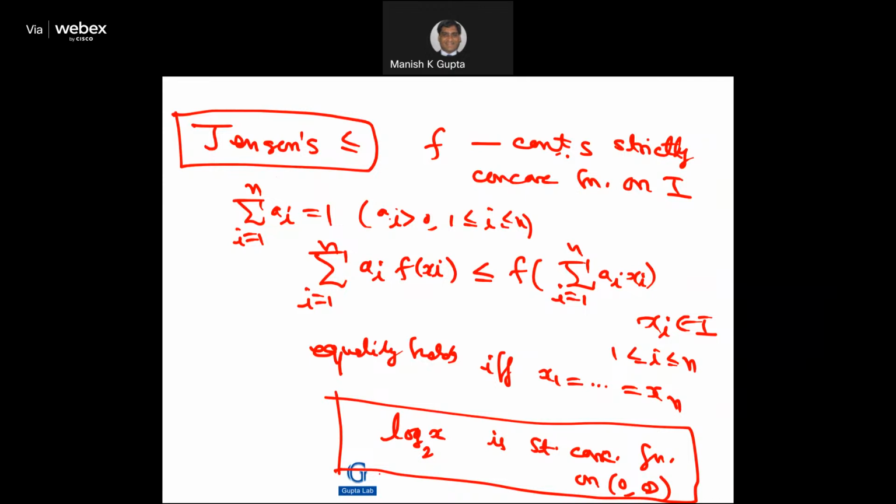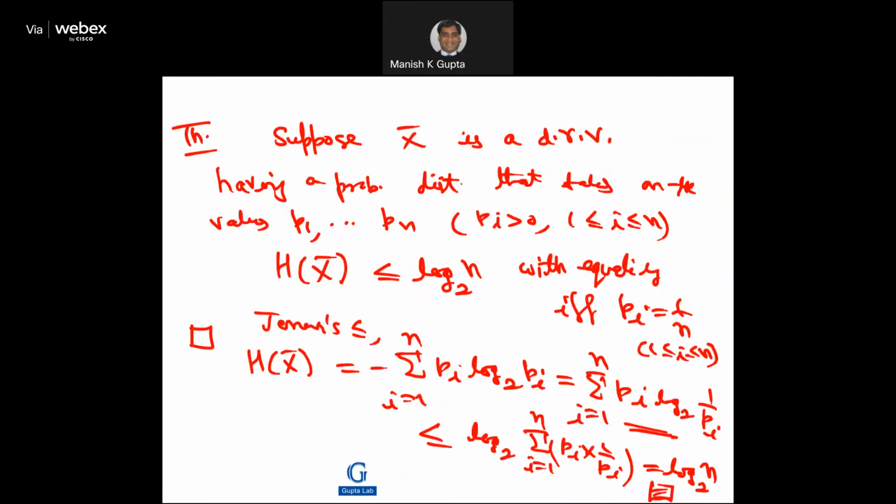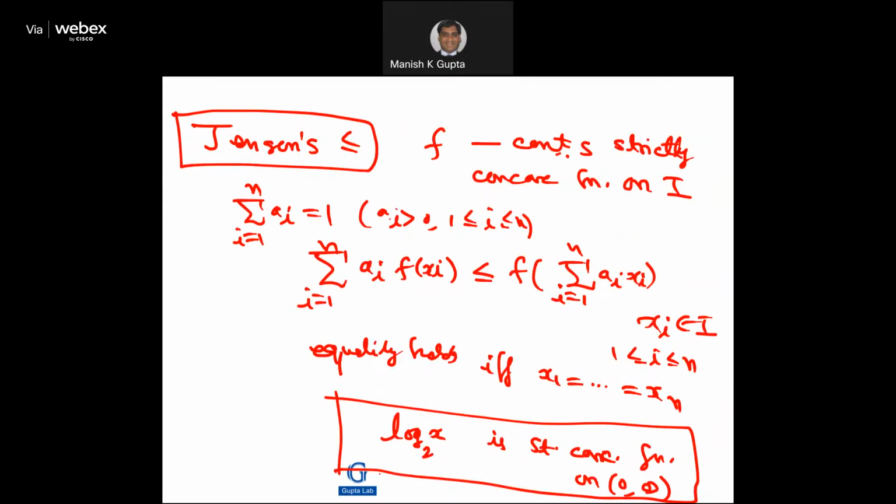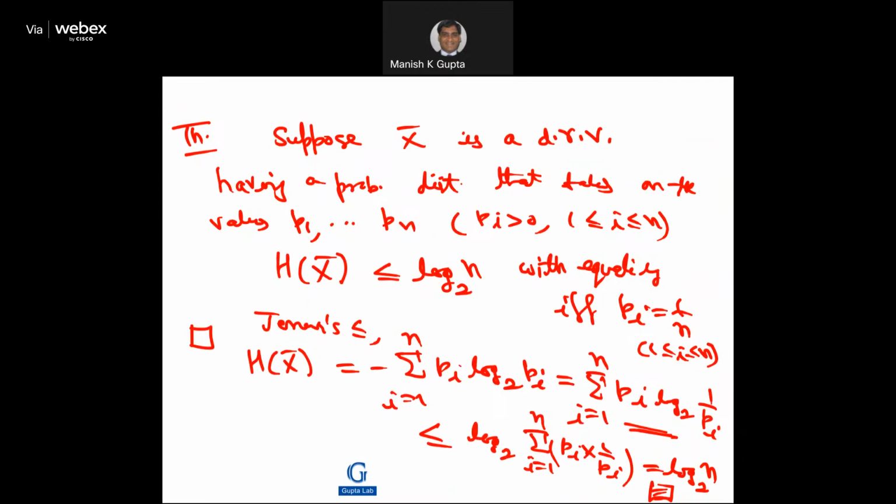Can you prove it, by the way? You again require some trick to prove it, right? So we can actually use Jensen's inequality. So we have this result.